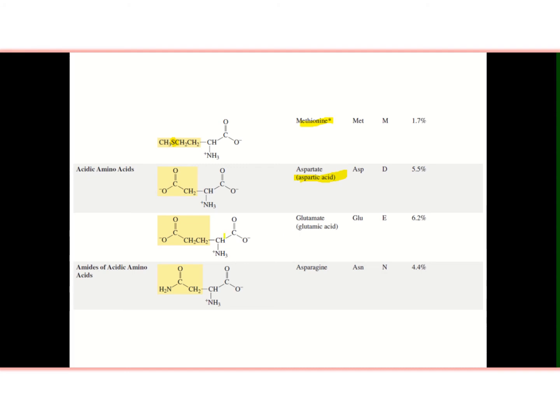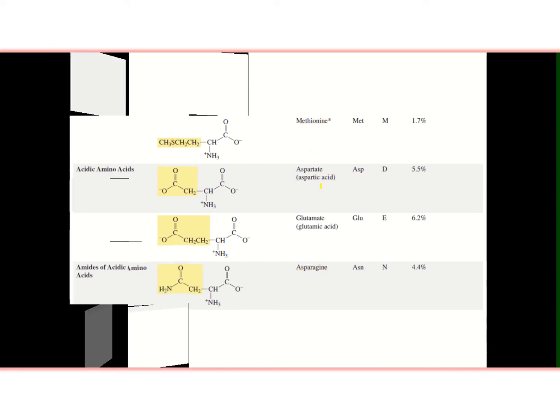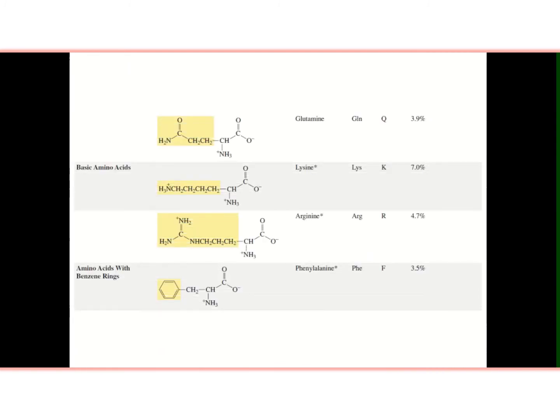Aspartic acid and glutamic acid have pH around 2. Amides of acidic amino acids: asparagine is the amide of aspartic acid, and glutamine is the amide of glutamic acid.